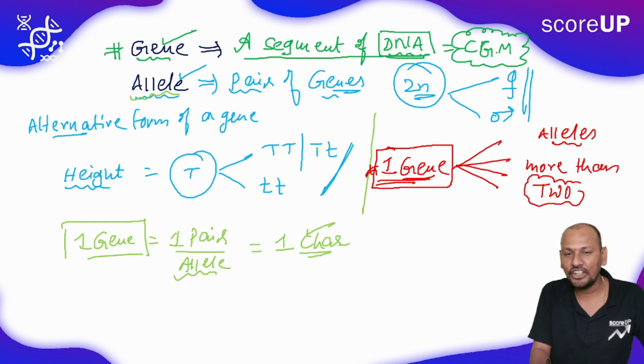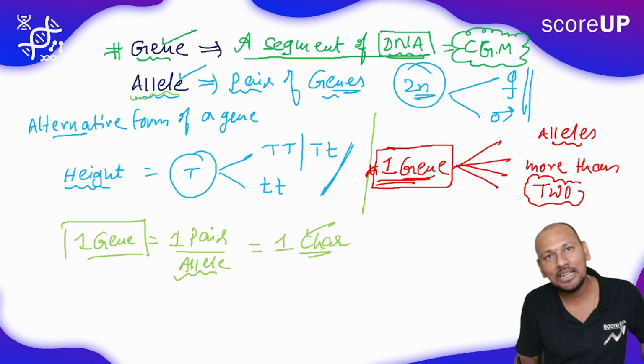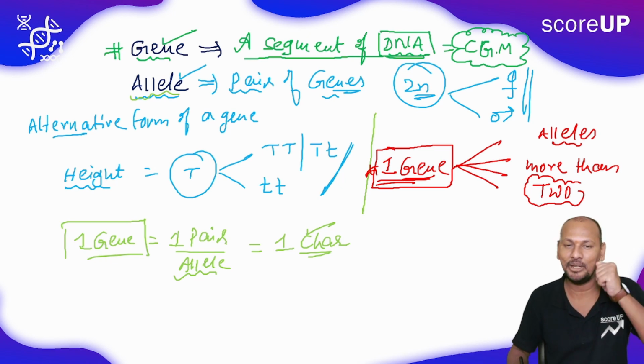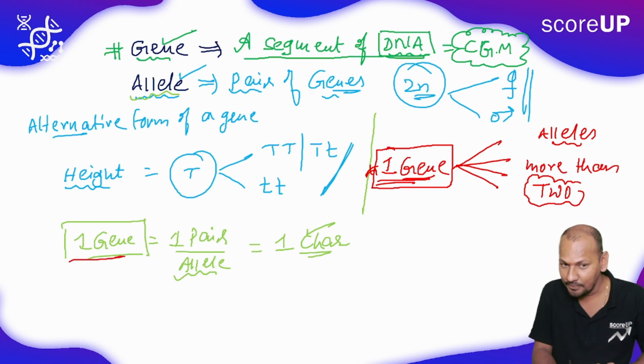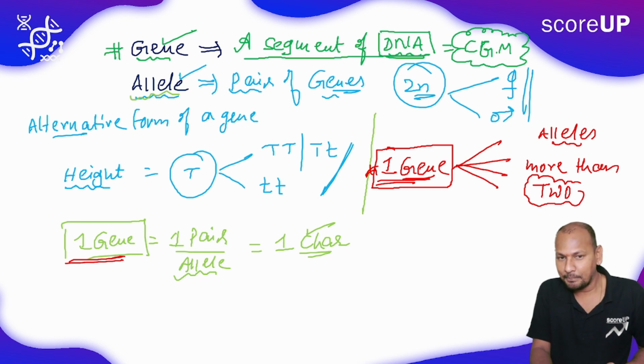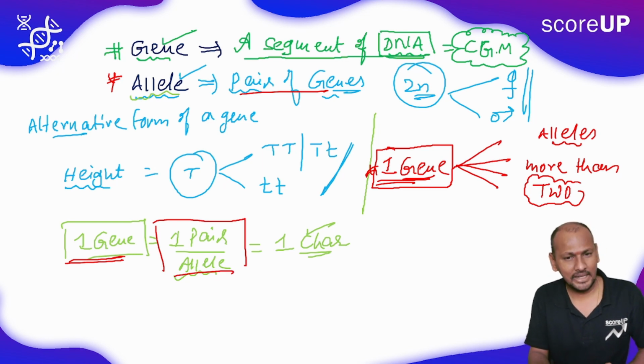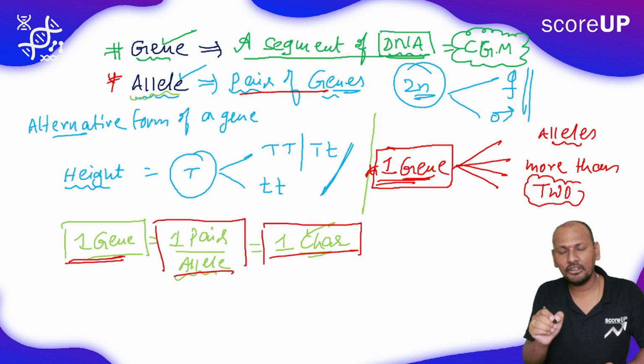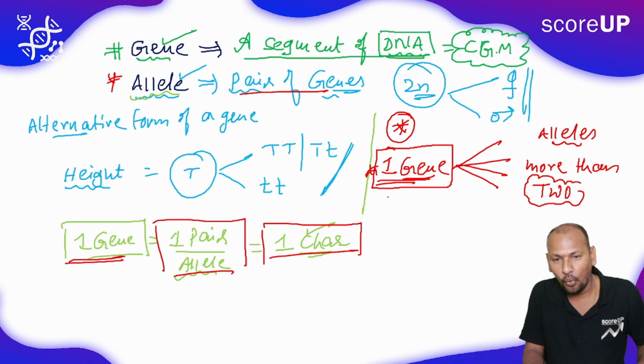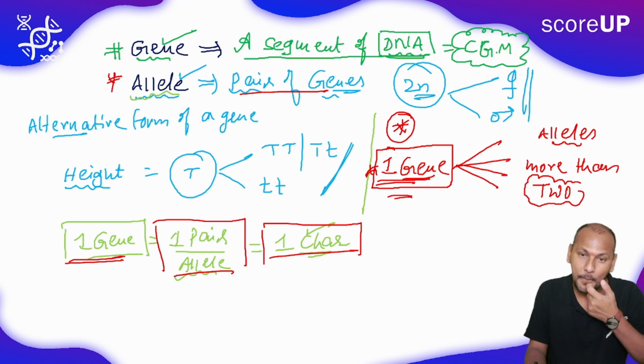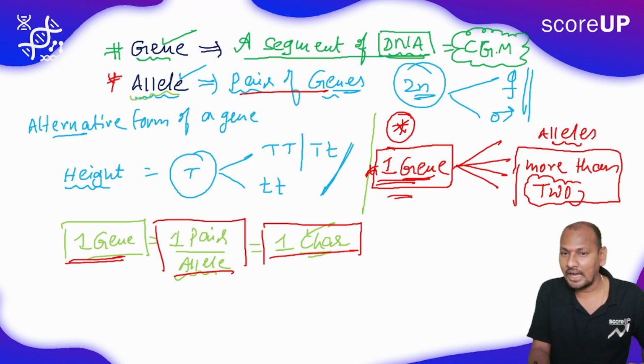This is the phenomenon called multiple alleles. That is our topic. Generally a pair of genes is called an allele, one gene in alternative forms called a pair, responsible for one specific character. But due to some reasons, one gene will have more than two alleles.